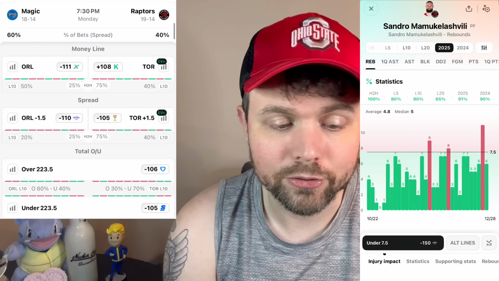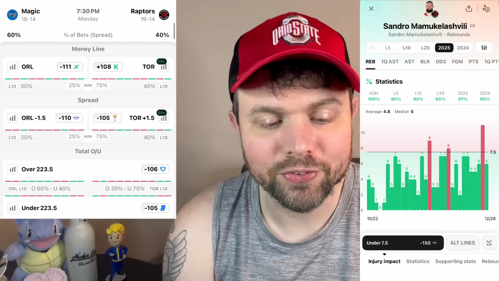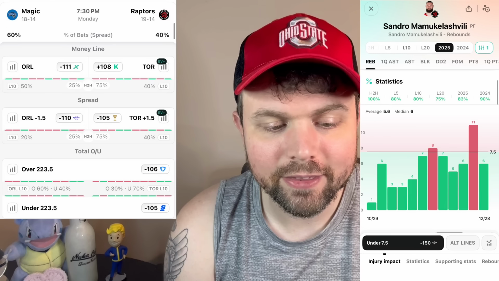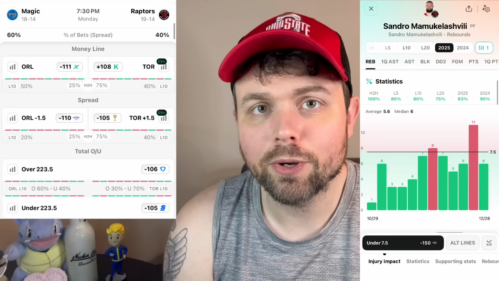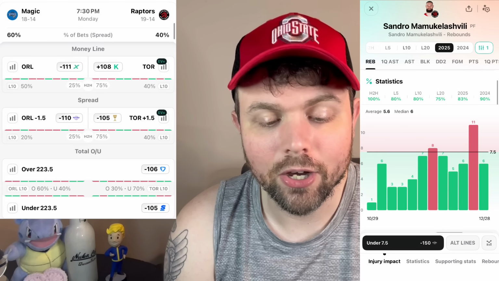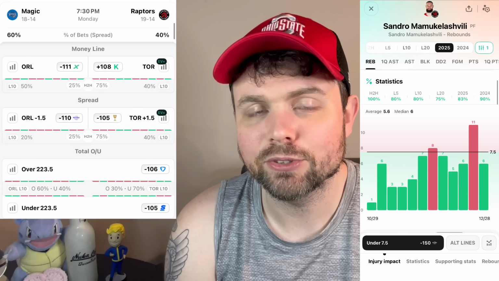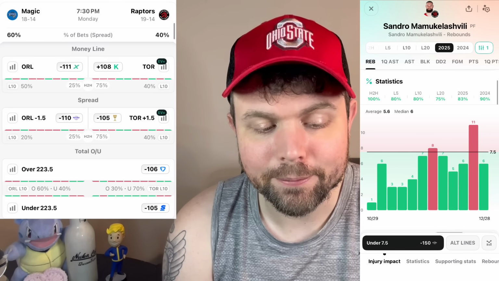Sandro wasn't doing much rebounding himself. So he's gone under this in 91% of games this year. And with Jakob Poeltl out, just in case he sits out, he played 21 minutes off the bench. With Jakob Poeltl out, he's gone under in 83% of games, averaging about 5.5 rebounds. So I like that hit rate play there.